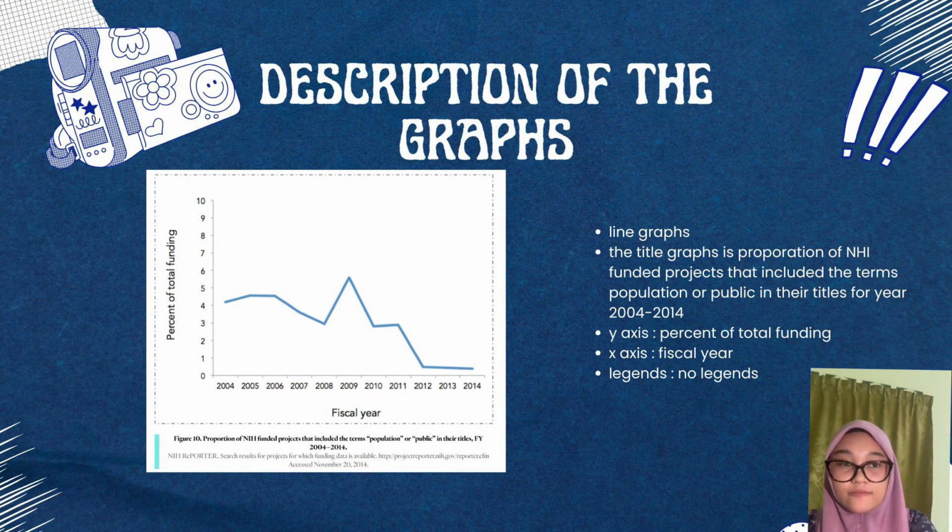The title of the graph is Proportion of NIH-funded projects that included the terms population or public health in titles for the years 2004 until 2014. This graph is a line graph, and the y-axis is percent of total funding. The x-axis is fiscal years, and there is no legend.